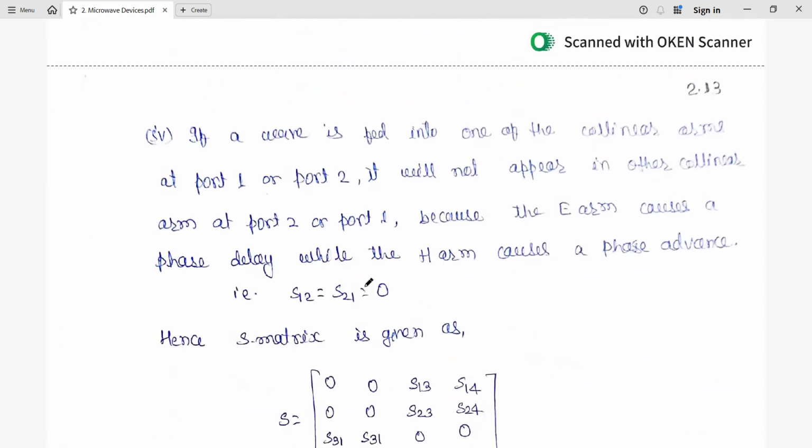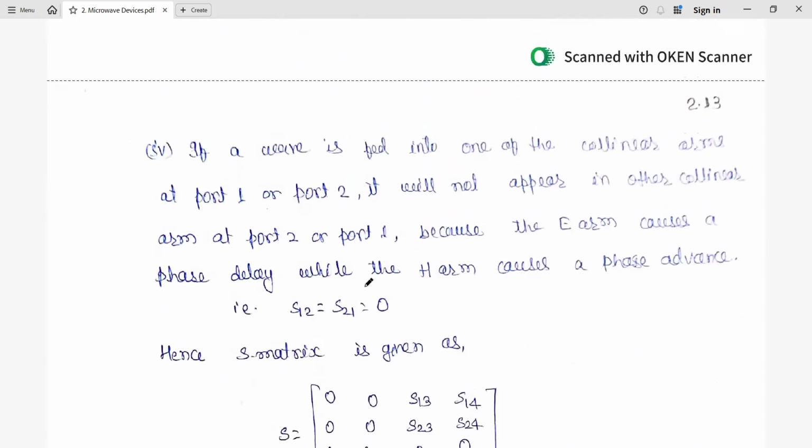0. Finally, the fourth one: if a wave is fed into one of the collinear arms, either port 1 or port 2. Earlier we saw feeding both ports; now it is fed only to port 1 or port 2. Then it will not appear in the other collinear arm.